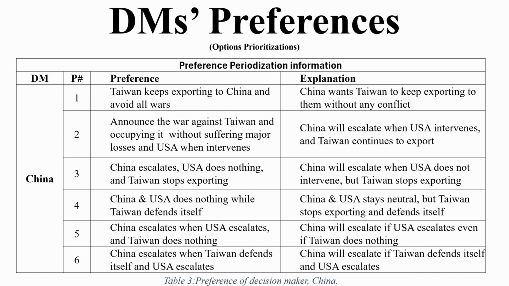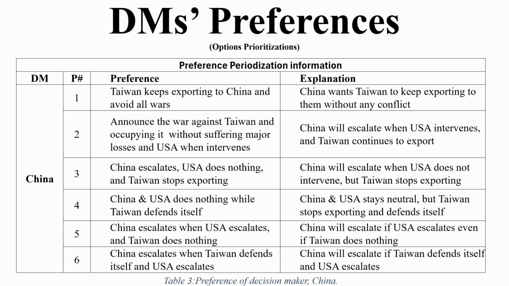If they do intervene, that's going to be a 2.5 preference. So the second is for the USA to not intervene and China announces the war against Taiwan, and Taiwan will continue exporting, without suffering major losses. That means Taiwan will just keep exporting and will not defend itself.